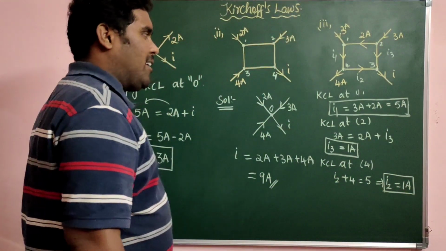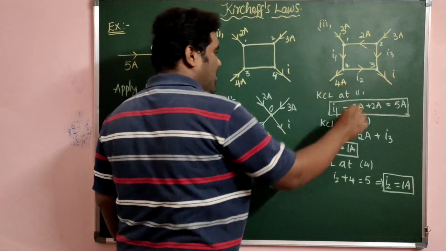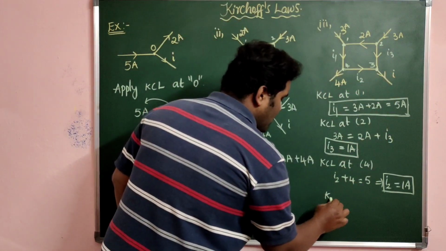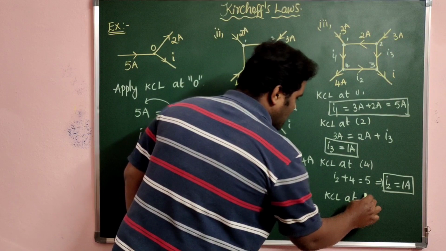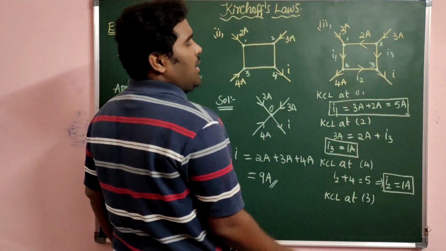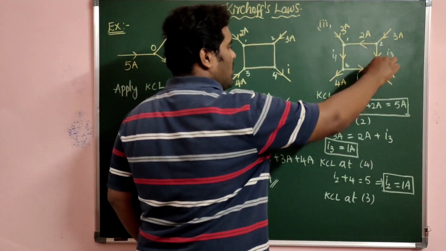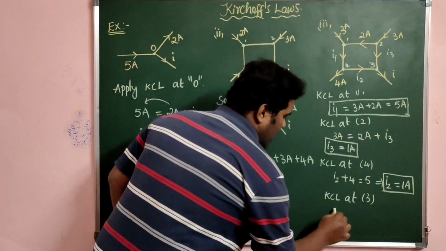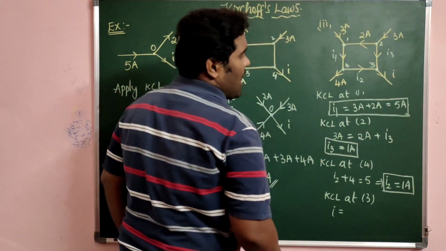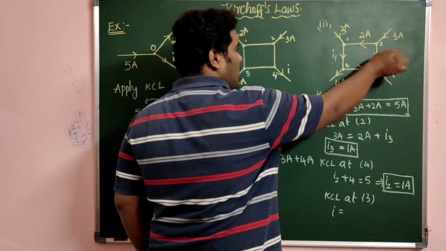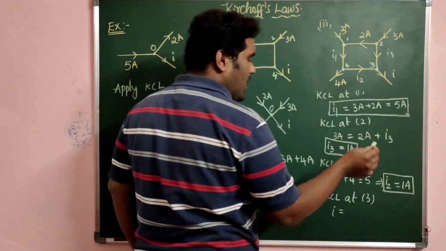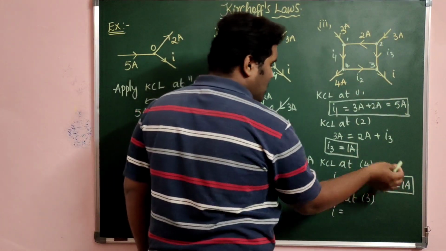And now finally, to calculate our required current I, KCL at junction 3 to get the value of I. The sum of inward currents is equal to the outward current, that is, I is equal to I3 plus I2. What is I3? 1 ampere. What is I2? 1 ampere.